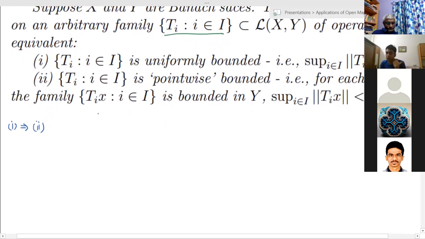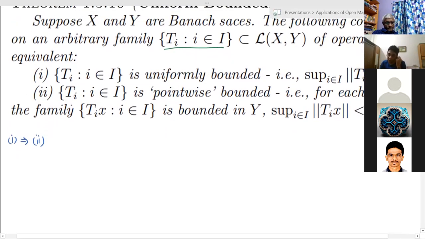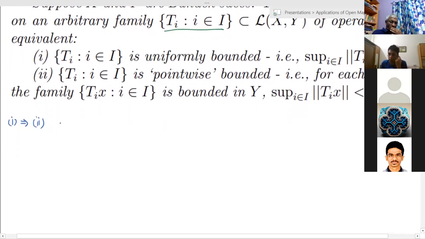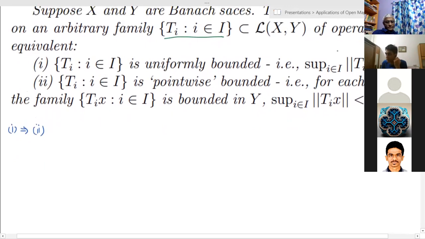So first I'll prove the forward direction, which is that uniformly bounded implies pointwise bounded. This one is easy. Let's say the uniform bound, this supremum, is R. So this is the uniform bound on the norms of the T_i's. Now we need to bound the norm of T_i x. We want to bound this for each x.